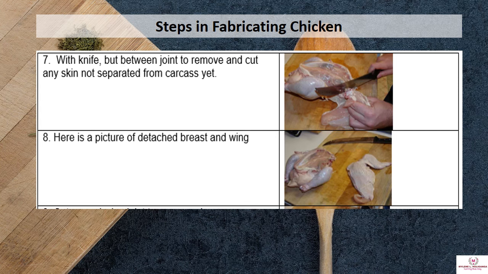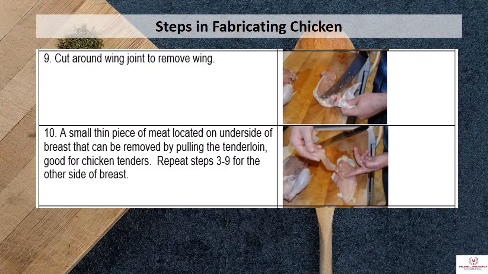Number 8, here is the picture of detached breast and wing. Number 9, cut around wing joint to remove the wing. Number 10, a small piece of meat located on underside of the breast can be removed by pulling the tenderloin. Good for chicken tenders. Repeat steps 3 to 9 for the other side of the breast.